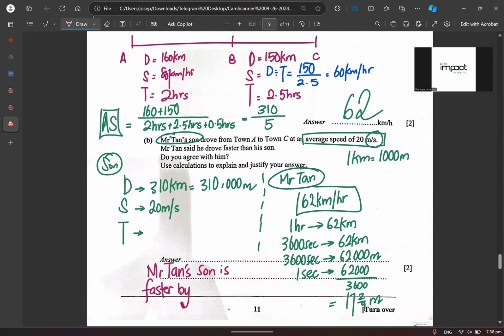Faster by 2 over 9 meters per second. Can you understand or don't understand? Agree or disagree? All right. So that's basically how we would do a question like this.